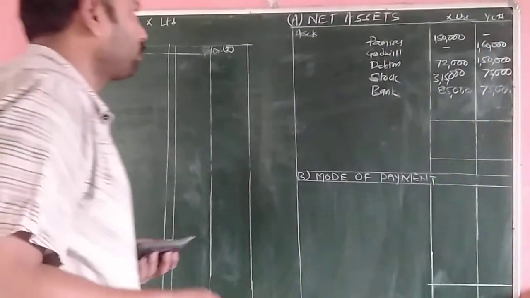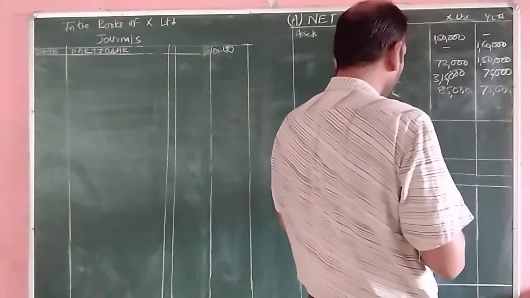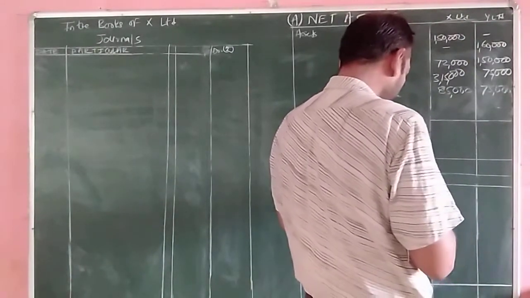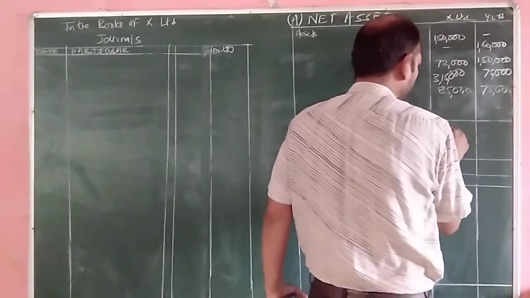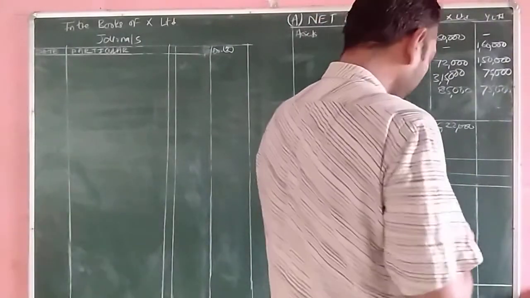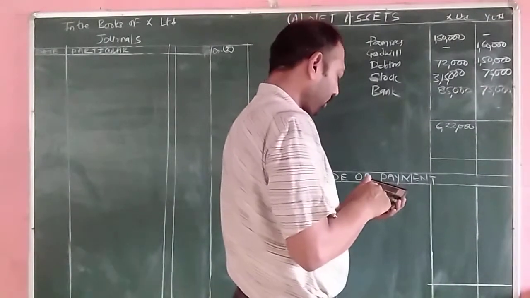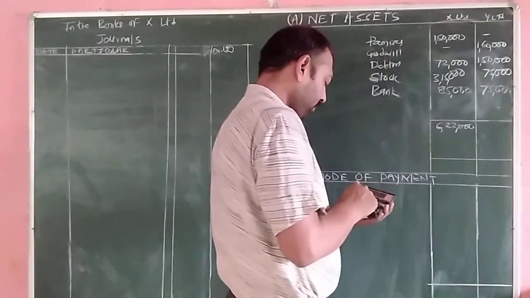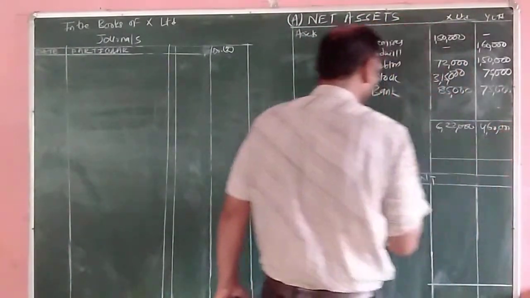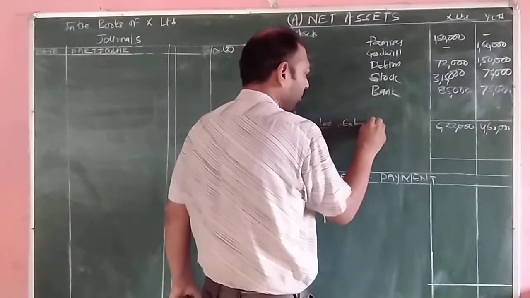Now we'll calculate the total amount of asset, that is 1,50,000 plus 72,000 plus 3,15,000 plus 85,000. It comes to 6,22,000. In the books of Y Limited it is 1,60,000 plus 1,50,000 plus 75,000 plus 75,000. So it comes to 4,60,000.